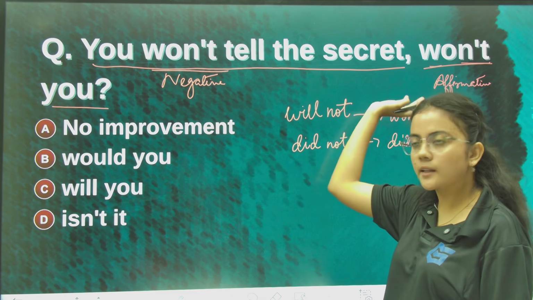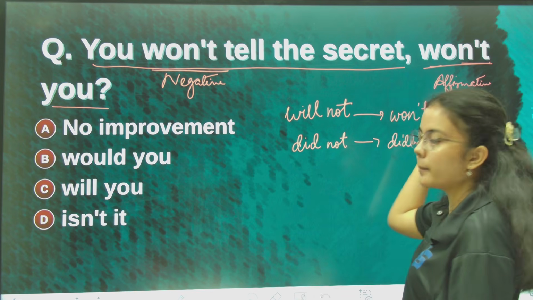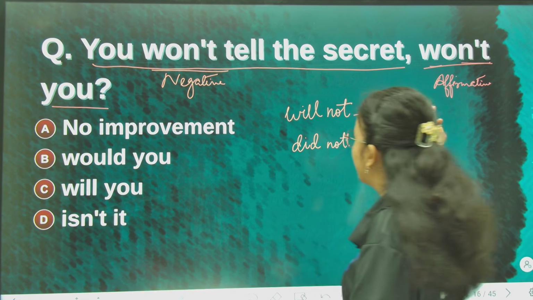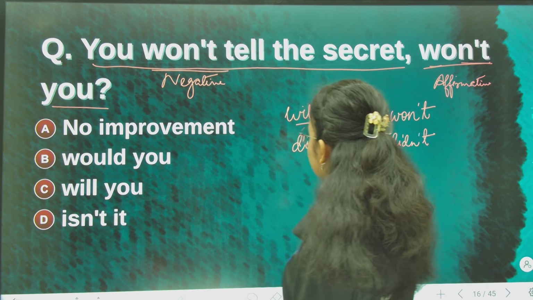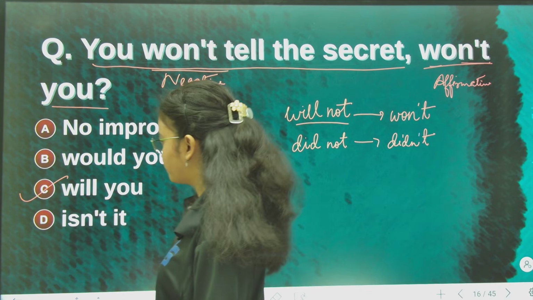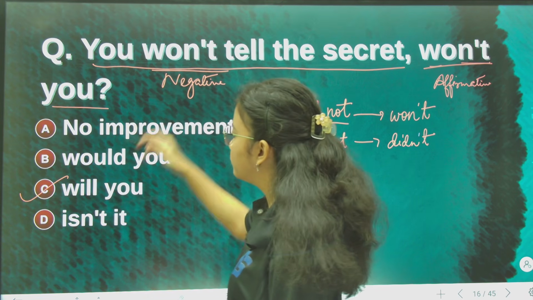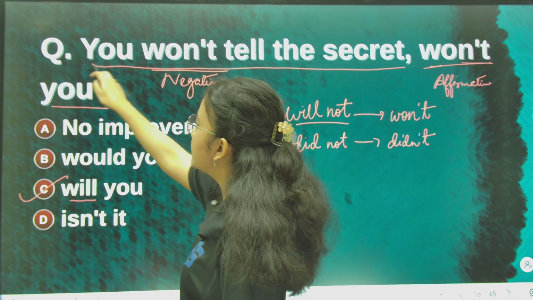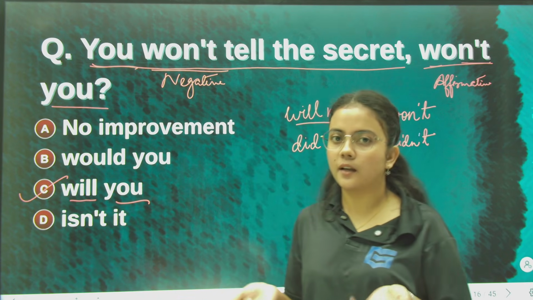But here the statement is negative, so the tag is the opposite, that is affirmative: positive, negative or positive. Won't is the short form of will not, so the tag will be "will you". The auxiliary verb is put in positive form and at the end we add the subject: will you. That is the question tag.